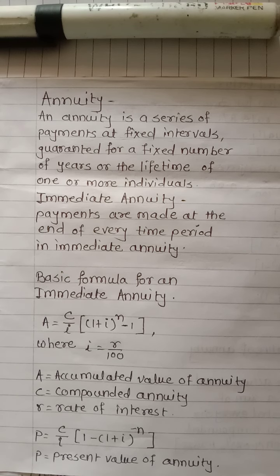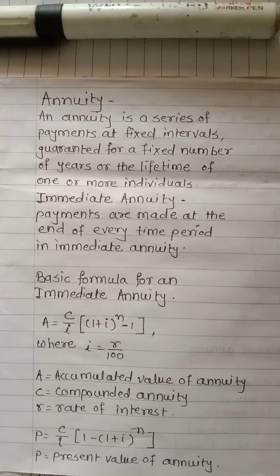Next concept is annuity due. Under this annuity, the payment of installment starts from the time of contract. The first payment is made as soon as the contract is finalized. The premium is generally paid in a single amount but can be paid in installments, as is discussed in the deferred annuity. The difference between the annuity due and immediate annuity is that the payment for each period is paid in the beginning under the annuity due contract, while at the end of the period in the immediate annuity contract.